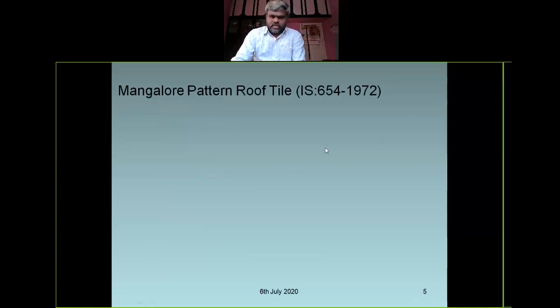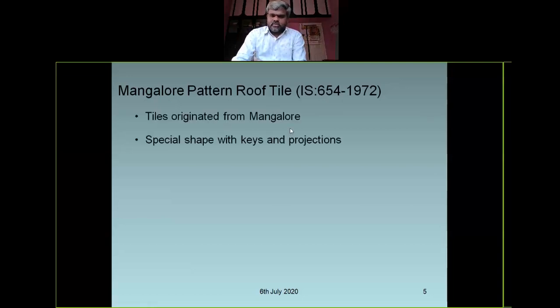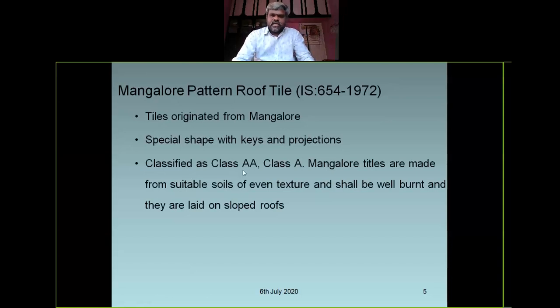Mangalore tiles first. These are roof tiles, manufactured according to IS standard 654 1972. Tiles originated from Mangalore, Karnataka state, with a special shape with keys and projections. They are classified as Class A and Class B. Mangalore tiles are made of suitable size with even texture and shall be well burnt, and they are laid on sloped roofs, such as hipped roofs or pitched roofs.